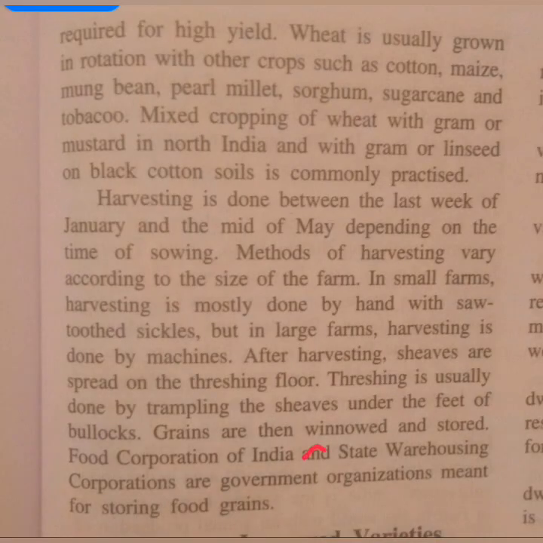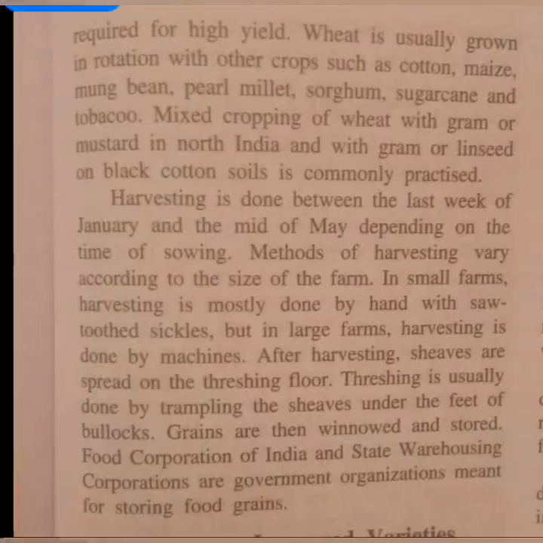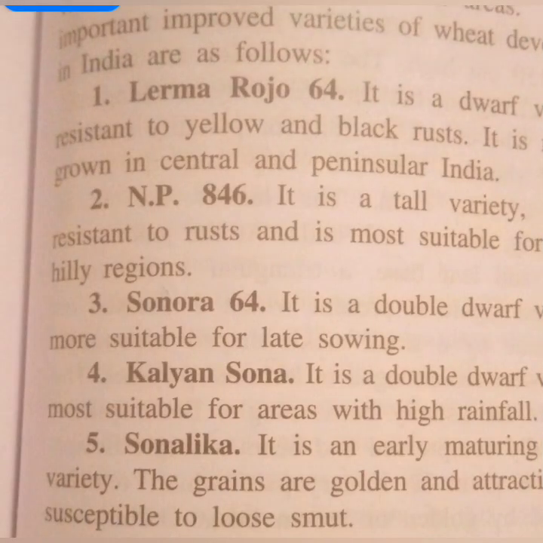You can see the process of winnowing, I had already explained. It is separating the grain from the chaff by means of air, and then they are stored. So this is the process of harvesting. So this food cooperation of India, the last part you don't need to know. And now we come to the improved varieties.